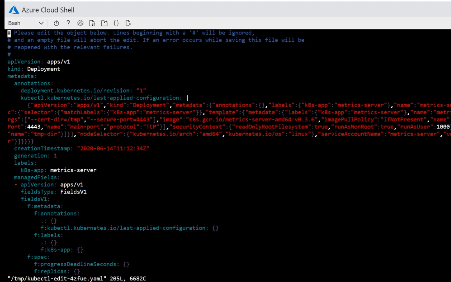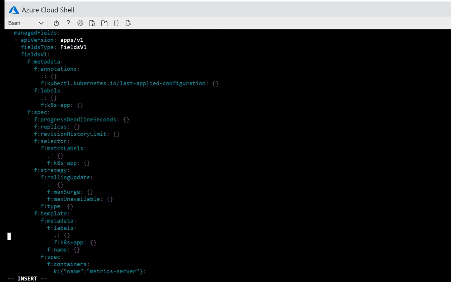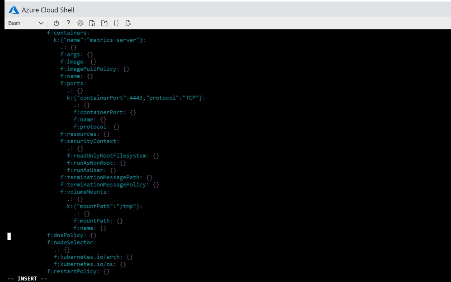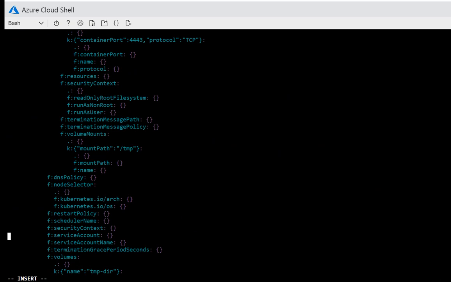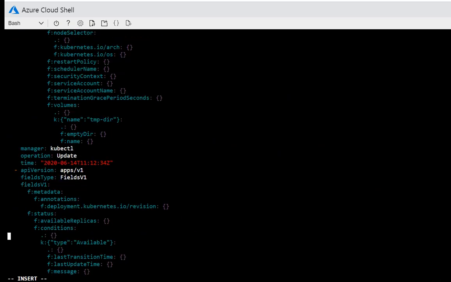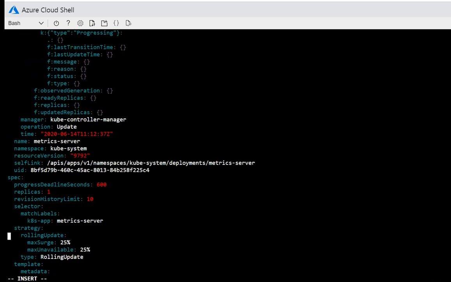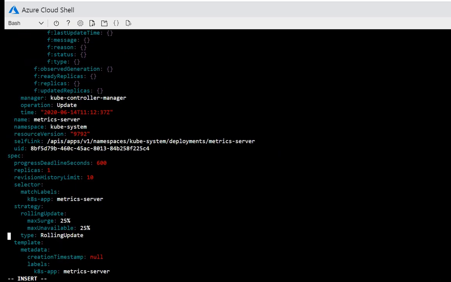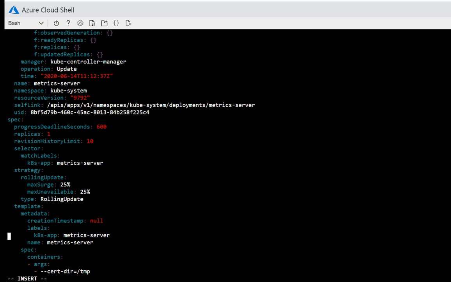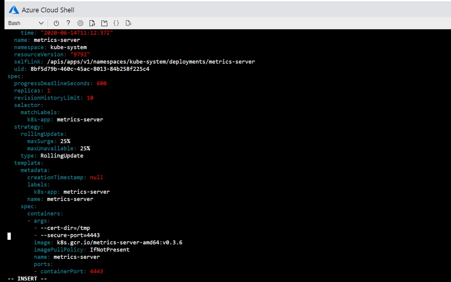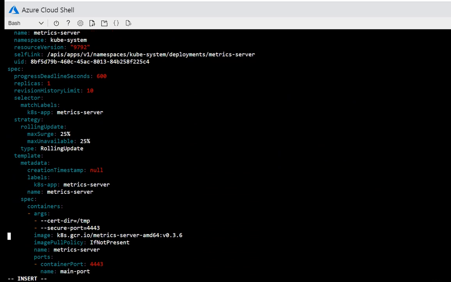Then we will traverse through the containers, moving down, or you can search for it as well. In here we will be adding a few commands by copying them from one of the URLs.